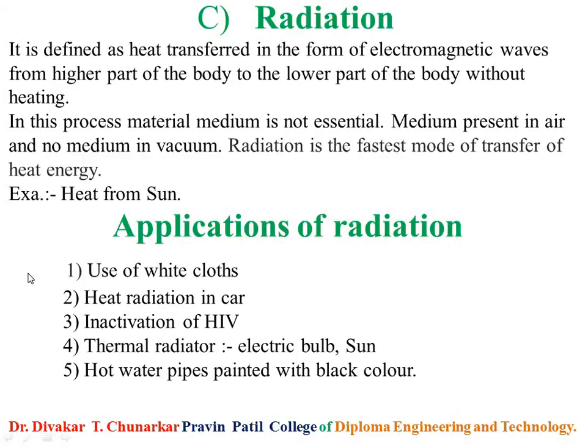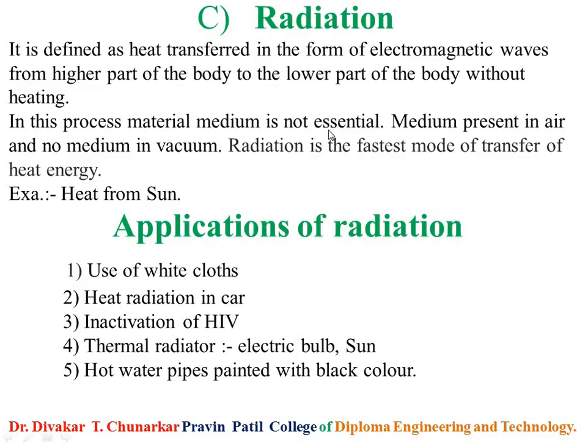Applications: white clothes absorb less heat, so they are prepared for summer. Then heat radiation in a car, inactivation of HIV, thermal radiators such as electrical bulb and sun, hot water pipes painted with black color, and so on.